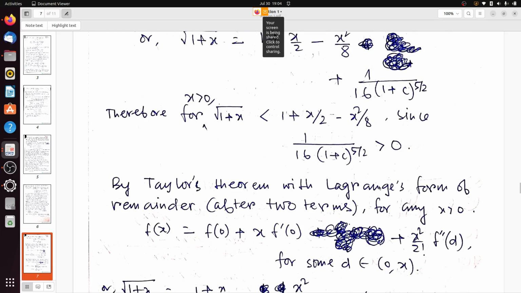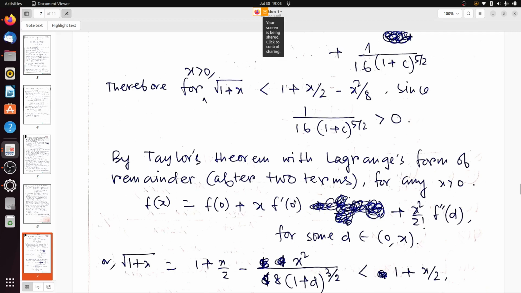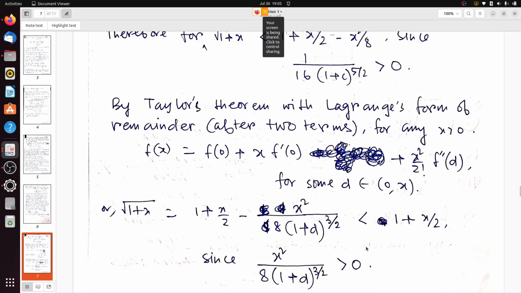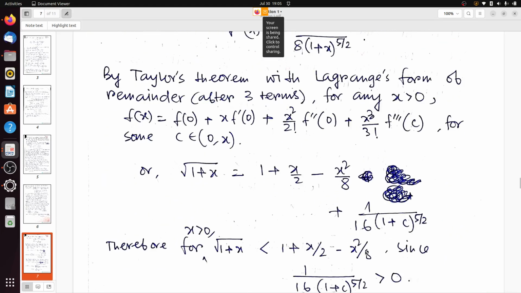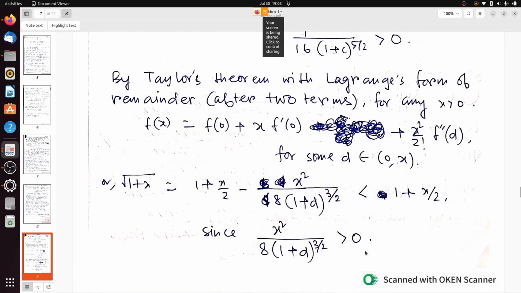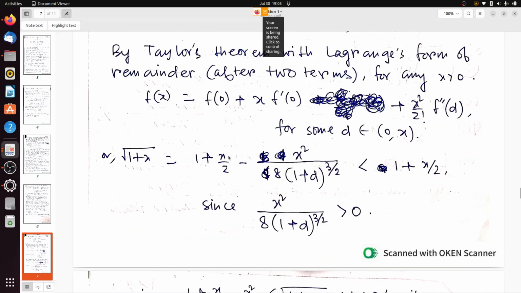By Taylor's theorem with Lagrange's form of remainder after 2 terms for any x greater than 0, similarly we will use it once again after 2 terms. So what we will get: f(x) equals f(0) plus x f prime(0) plus x square by factorial 2 f double prime(d), for some d belonging to (0, x). We will just get this f(0) plus x f prime(0) plus x square by factorial 2 f double prime(d). So f double prime(d) will be this term.